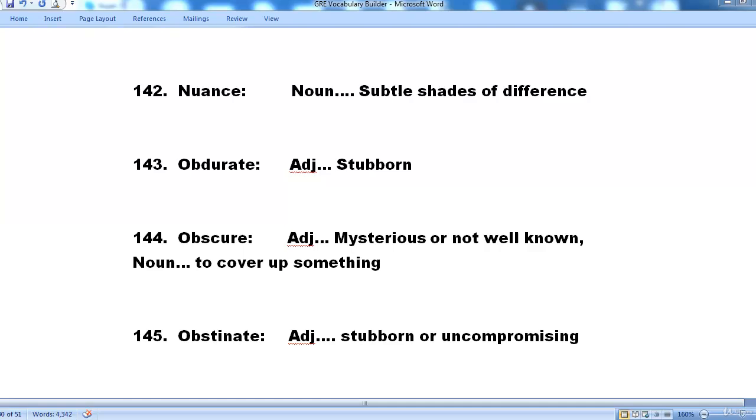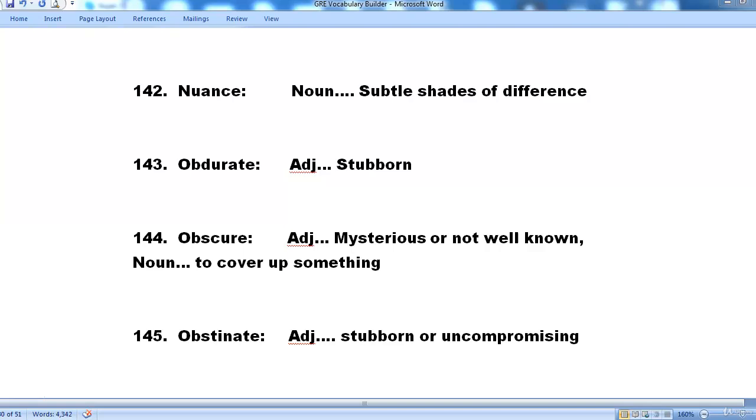The next word in the series that we are looking at is nuance. Nuance is a noun and it means subtle shades of difference. Number 143. Obdurate. Obdurate is an adjective and it means stubborn. 144. Obscure. Obscure is an adjective and it means mysterious or not well known.